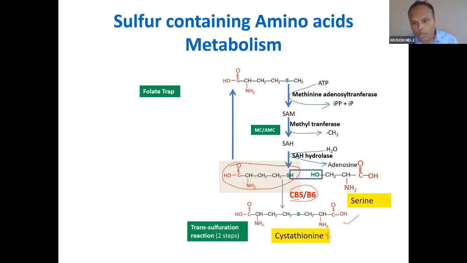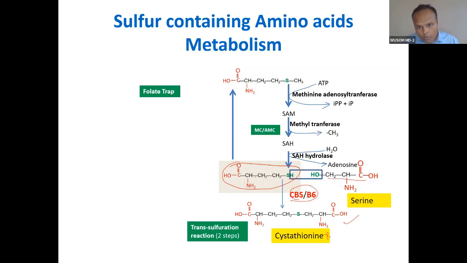I've told you the carbon of this serine will form the carbon of cysteine, and the sulfur group will be transferred from methionine through homocysteine. You can see this from methionine to homocysteine. So this is the process of synthesis.